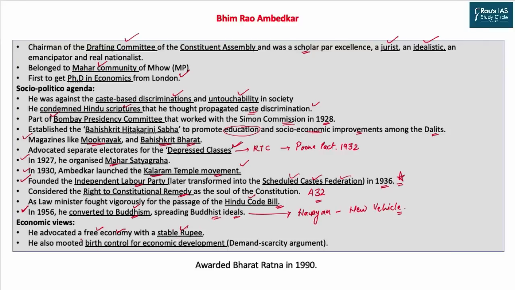He was totally a proponent of birth control based on the demand scarcity argument. He considered high population to be a bane for developing countries like India, because higher population with lower skills and education creates more demand without income generation, and this creates the demand scarcity problem in developing countries like India. He was also awarded the Bharat Ratna in 1990.